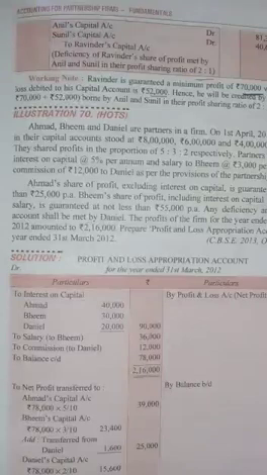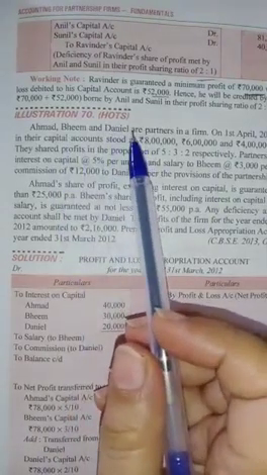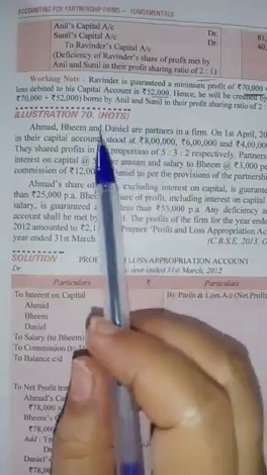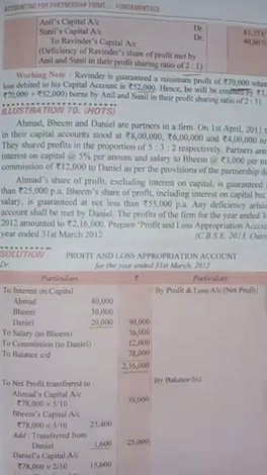Hello everyone. Today we are going to start the HOTS (higher order thinking skills) questions. These are the last questions of this chapter.